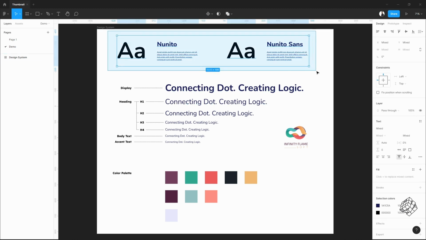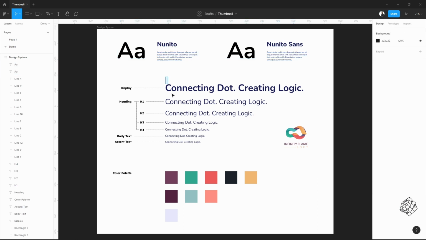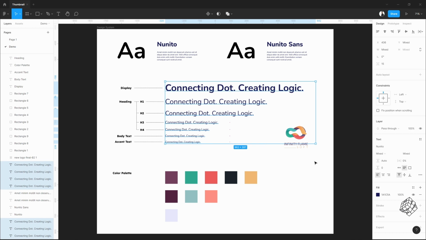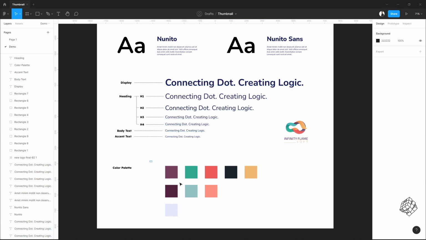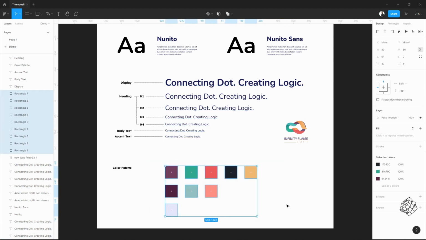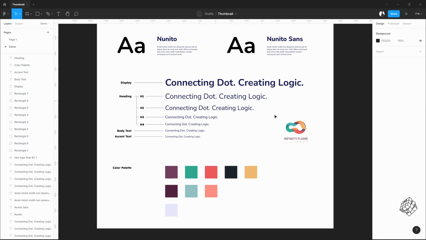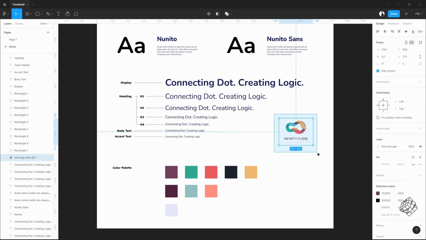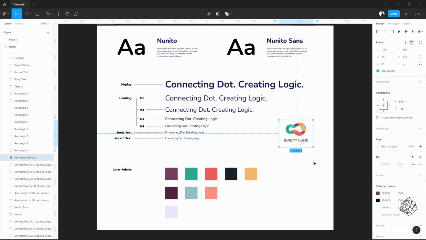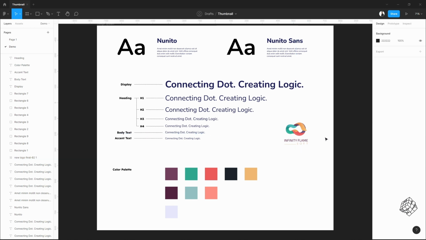So here I'm just using the default font family as per the client's requirement. I have organized the font hierarchy as per the default values of the theme. All I did here, I worked on the color palette and tried to match the company's branding. And I have a piece of advice here: always ask for the raw file of the logo, at least the SVG file. As I designed this logo a long time ago, I have the SVG file with me.